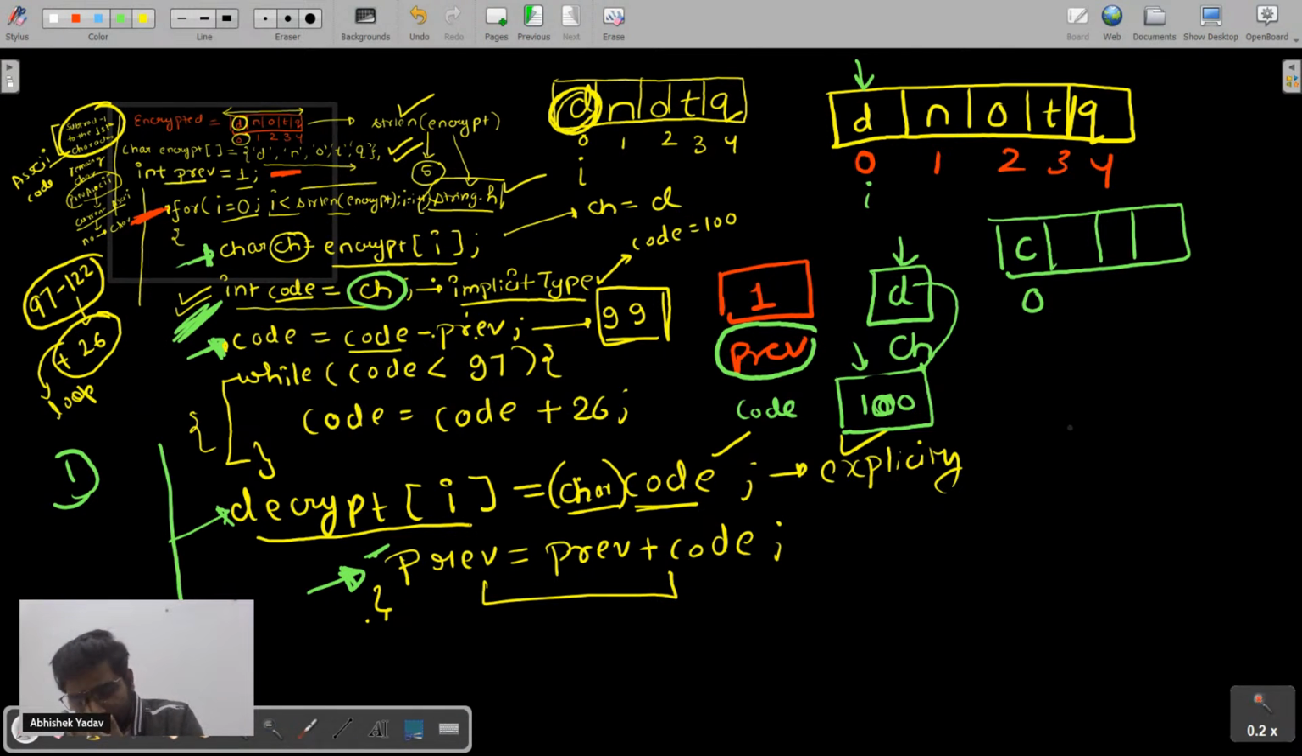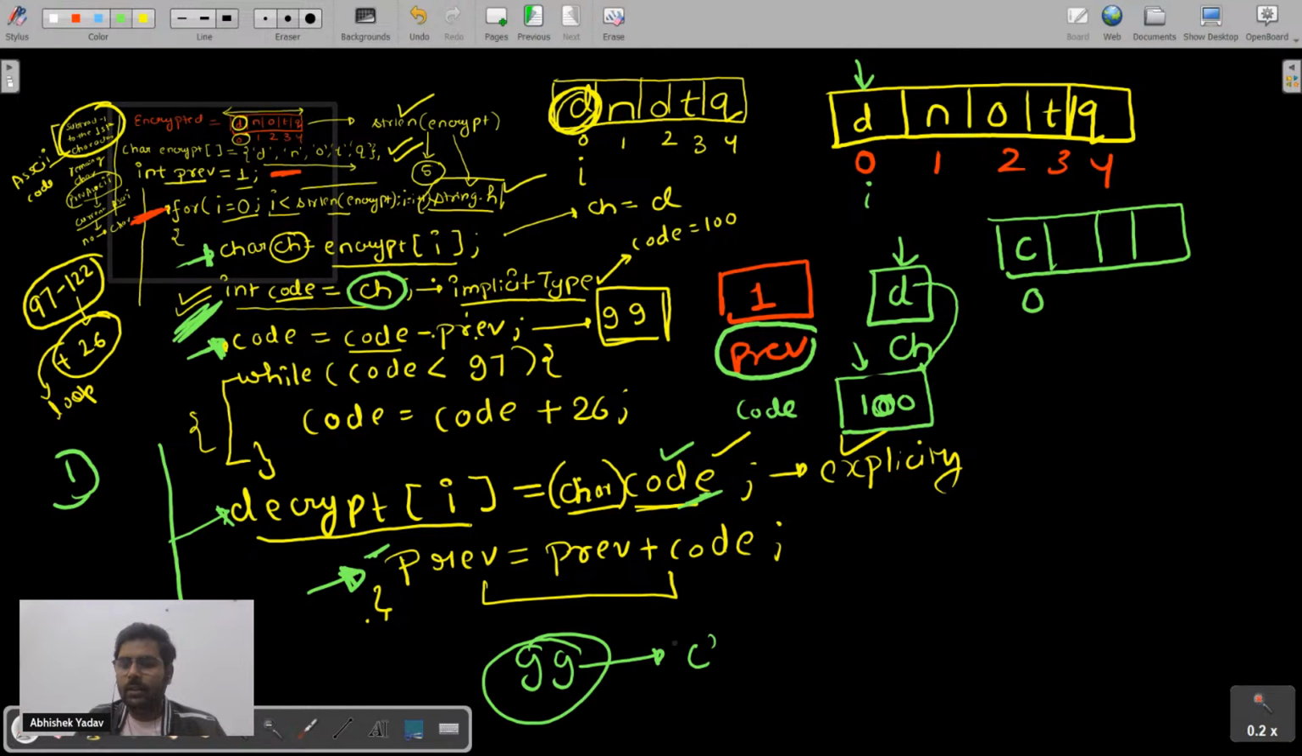Can you explain the decrypt line and then this line? Okay, so basically here what we are doing, decrypt of i is what? 0. So at 0, I have to store some character value. The code is what? 99, correct? And 99, this is an ASCII value. For this one, the character is what? C. Since I am having the smaller data type and I am storing it into a bigger data type variable, I have to use char here like this, and this is called explicit typecasting, right?